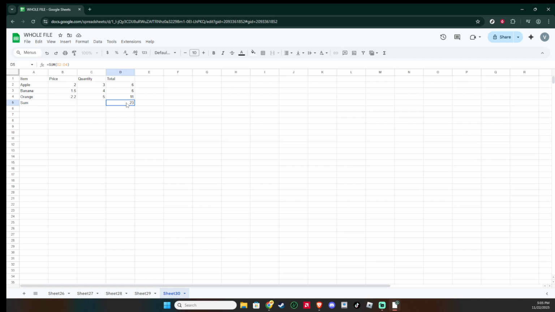SUM is the function that adds numbers together, which is perfect when you're totaling up a list of values, like expenses, sales, or scores. Once SUM appears, you'll see parentheses. Inside those parentheses, enter the range of the values you want to add. A typical range looks like A1:A10 for a column or A1:E1 for a row. You can type the range directly or click and drag across your cells to fill it in automatically.